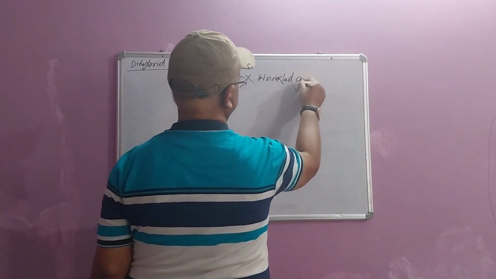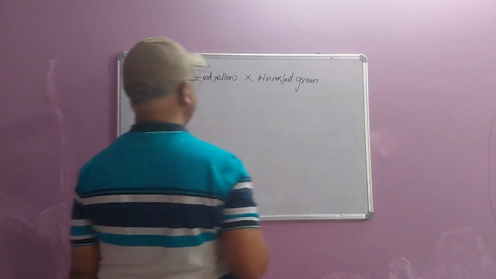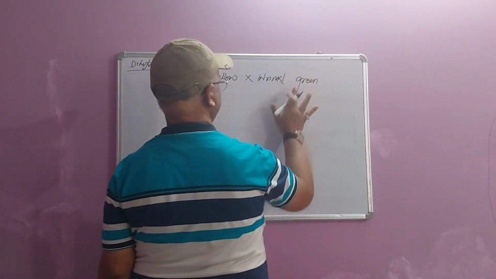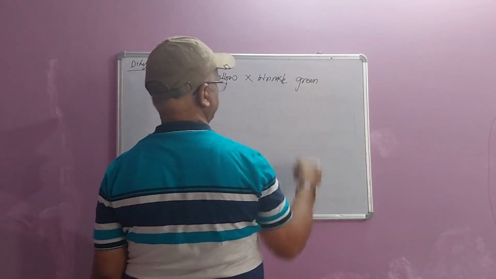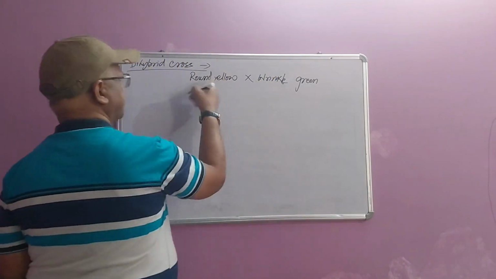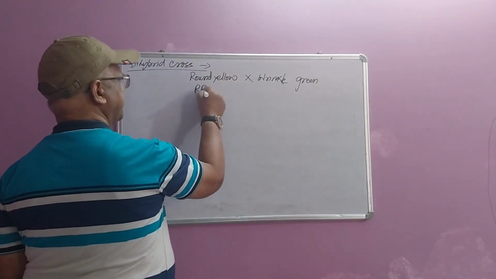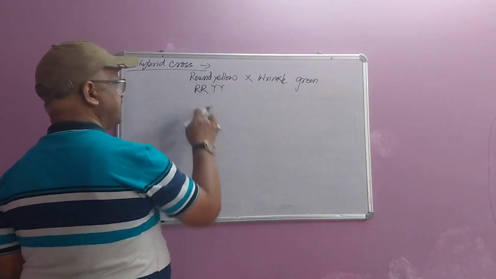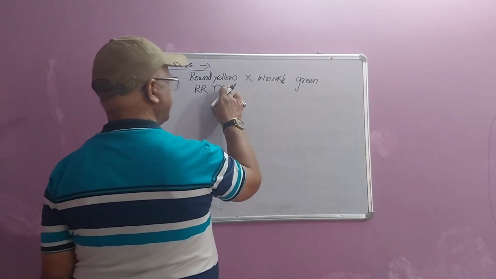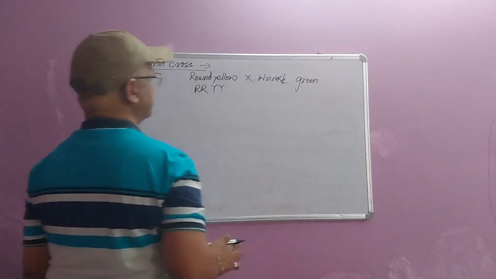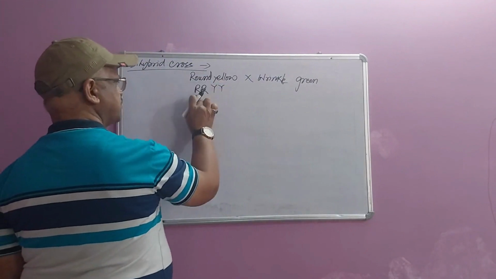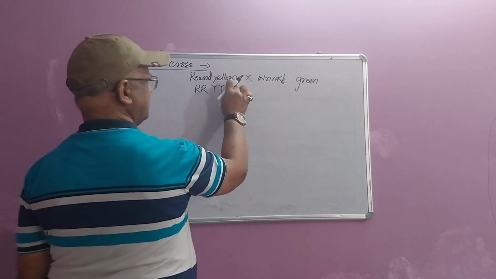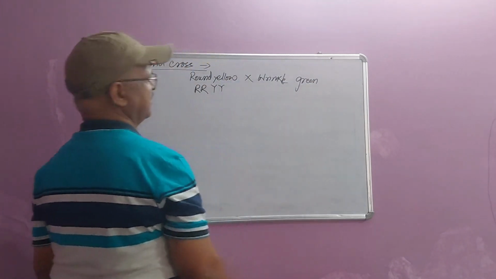For round, we take capital letter R. For yellow, we take capital letter Y, because round is dominant over wrinkle and yellow is dominant over green. Round seed shape is dominant over wrinkle seed shape, and yellow seed color is dominant over green seed color.